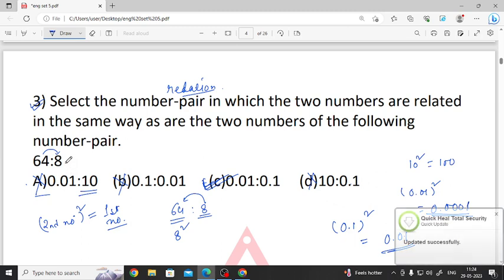So what we can see? The first number is obtained from the second number squared.